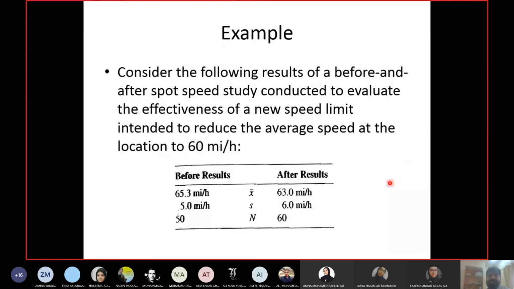How much was the required reduction? 60. Now you look at the mean of the after sample. I wanted to achieve 60 in the after sample, right? So now I'm talking about the after sample. Is the mean speed of the after sample 60? No. So should I say I did not achieve? No. Because why? Because it's a sample. Maybe the mean of this sample is high, but the overall driver population is driving close to 60.